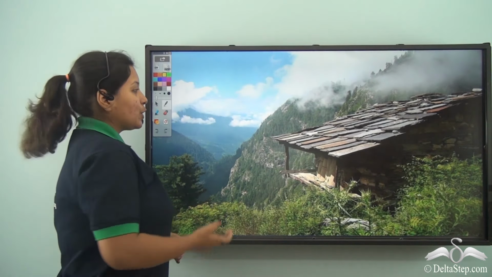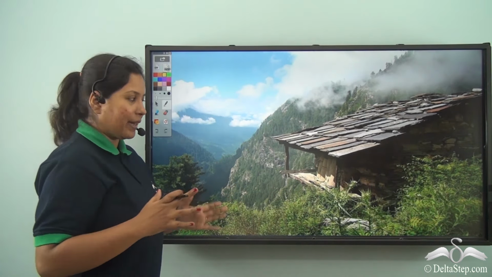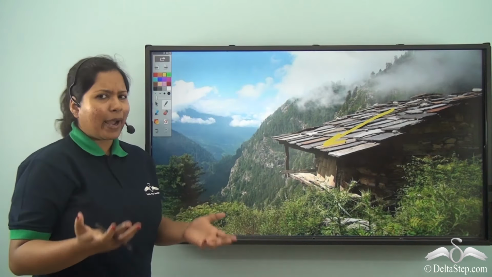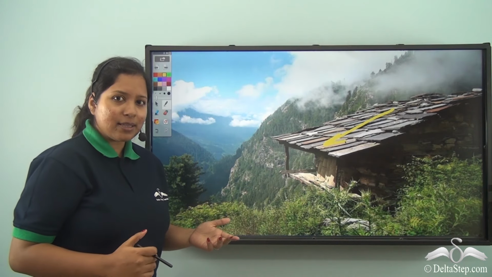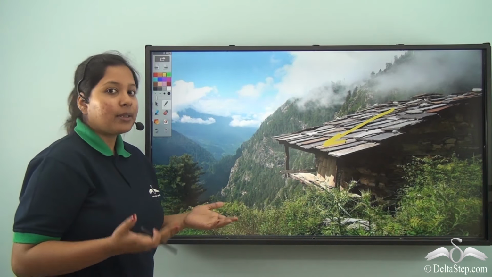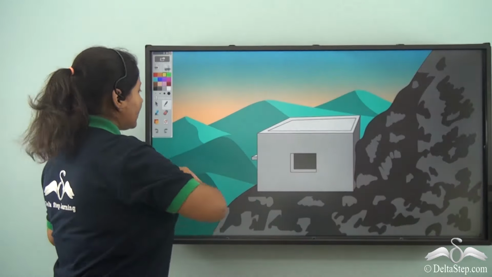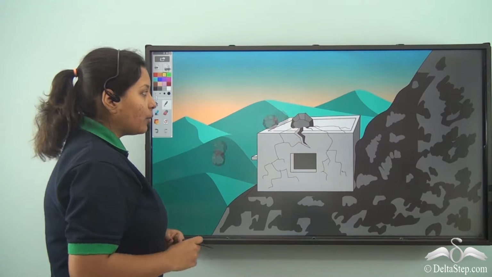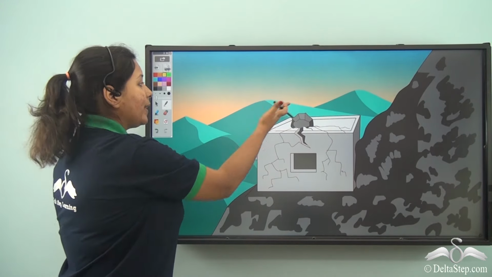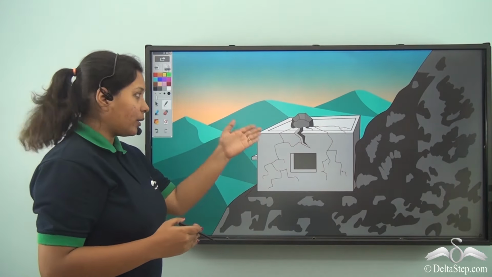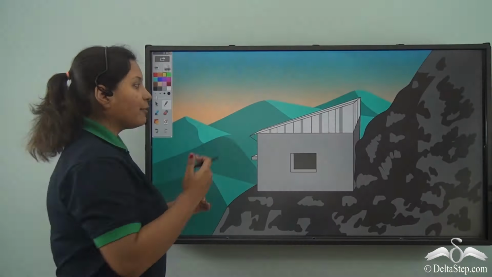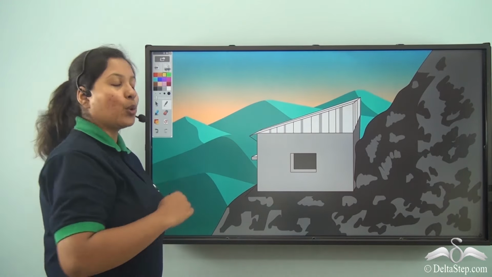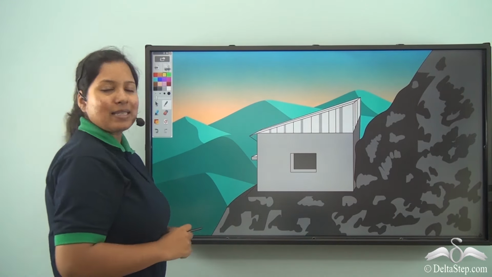Now, let's go to a hilly area from the rainy areas. Over here as well, you see a sloping roof. Why do you need a sloping roof in hilly areas? It doesn't rain that much. Let's see why. Previously, it had a flat roof. But we know in mountains there are landslides, and when the rock debris came and fell on the roof, it got cracked and they finally thought of getting a sloping roof. So, the rock debris would go down and finally the house was safe for them.